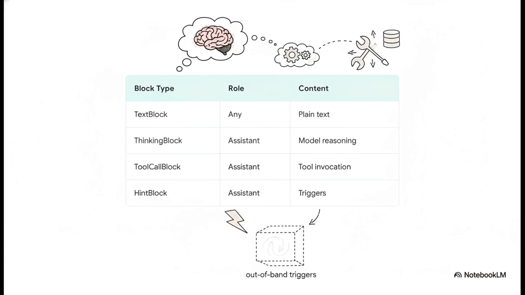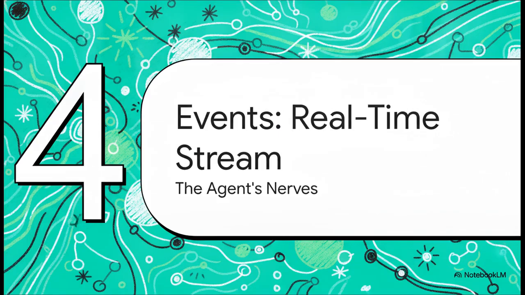And take a look at the hint block. This is a fascinating little feature. It's used for out-of-band triggers. This allows background scheduled tasks to literally inject payload silently right into the conversation, almost like a subconscious whisper to the agent. Section 4. Events.